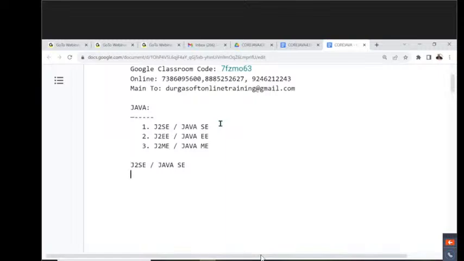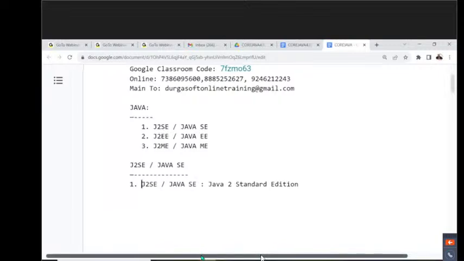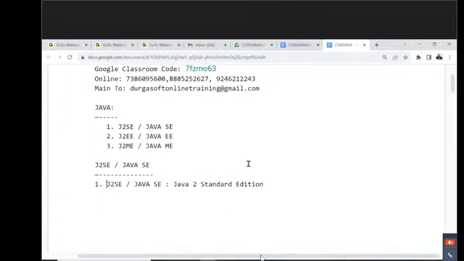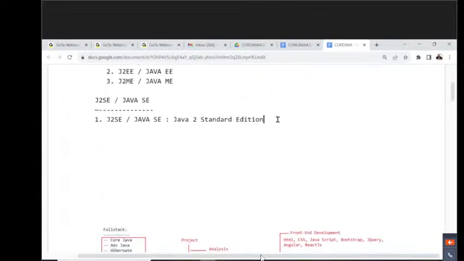J2SE, if you observe this, first of all, what is the abbreviation for J2SE? J2SE or Java SE, if you understand it, it is Java 2 Standard Edition. Java 2 Standard Edition. Understand? J2SE means Java 2 Standard Edition.